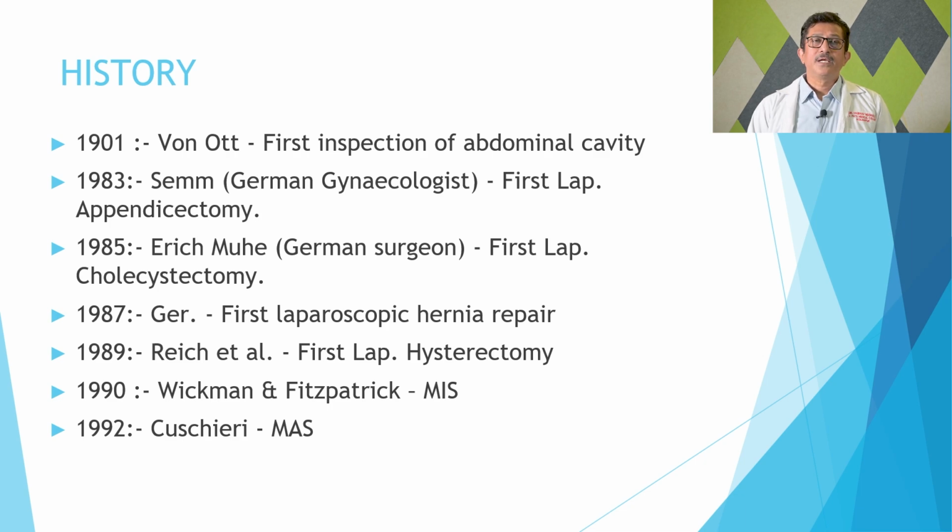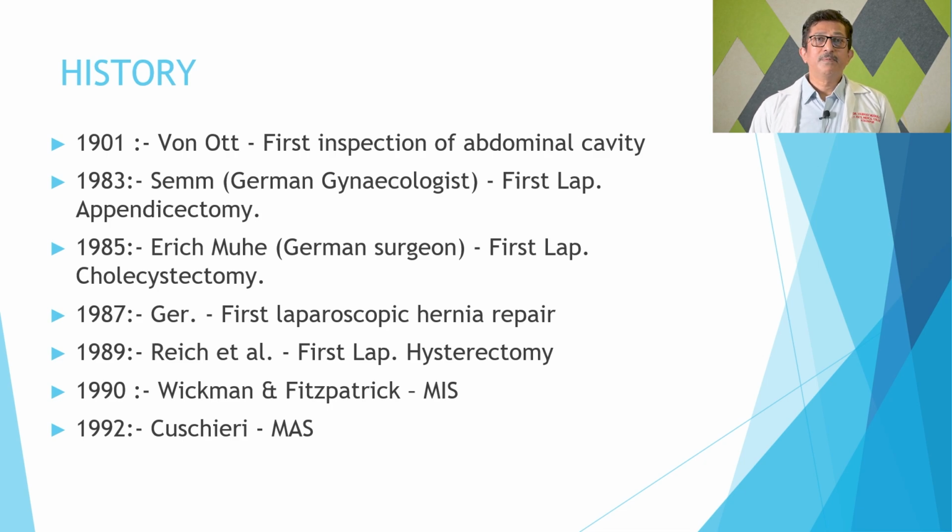From then, the evolution started very fast, and now we are talking about robotic surgery. 1987, first laparoscopic hernia. So this is how the basic surgeries started. People started doing lap hysterectomy in 1989.